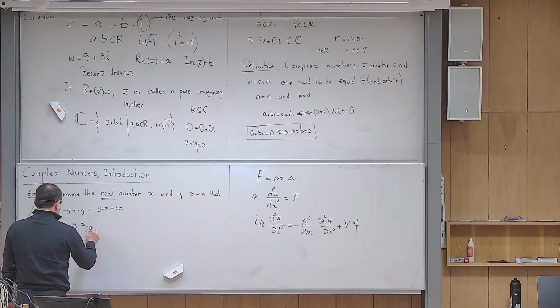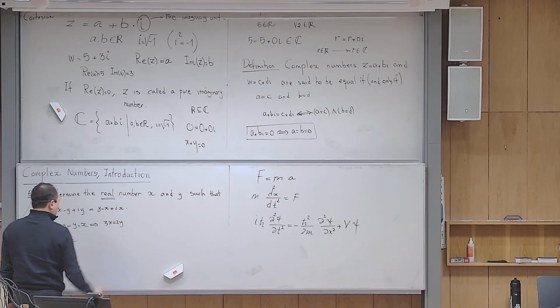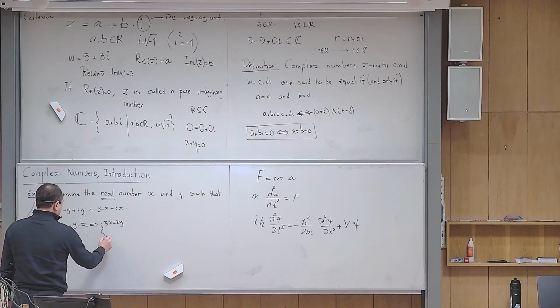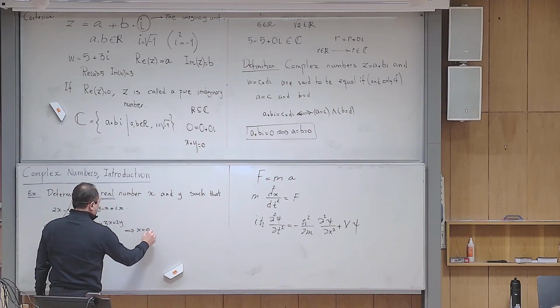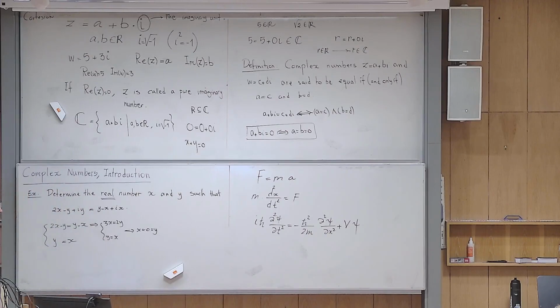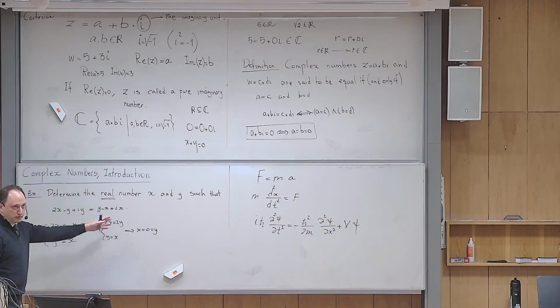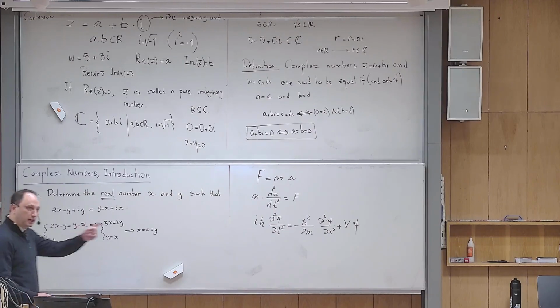That's very simple. For example here, I get 3x is equal to 2y, and from here, I have y is equal to x. Then if you put it there, you get one simple answer: x is equal to y is equal to 0. That's the end of the problem. I want you to understand the difference of this algebra. If that is not a complex number, there is no reason that this part should be equal to that part and this part should be equal to that part, unless it is in the realm of complex numbers. Okay, what is the next step?